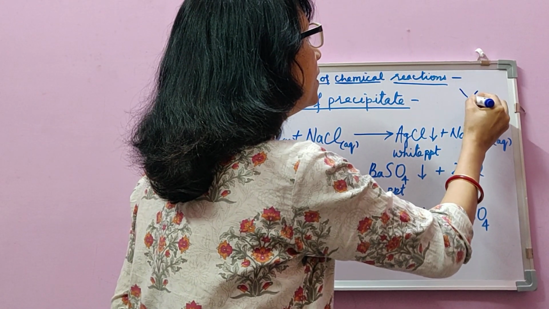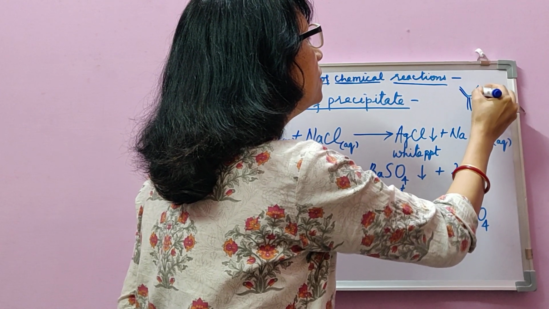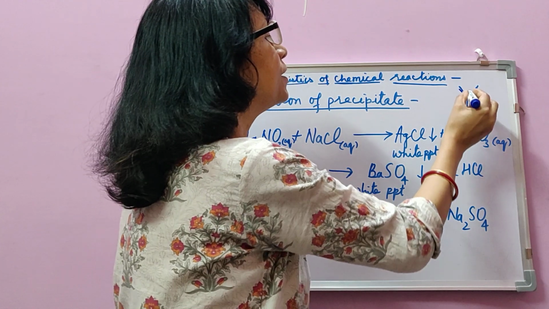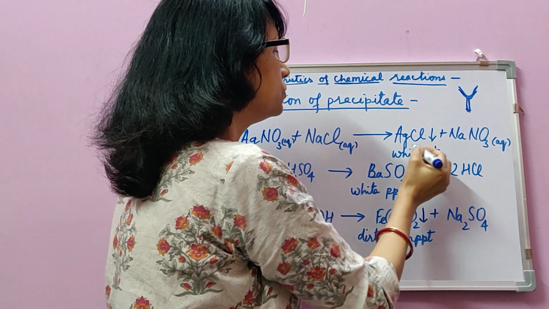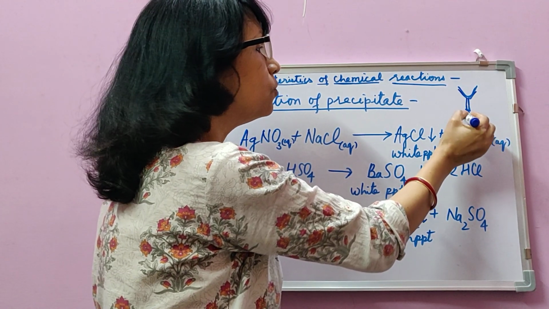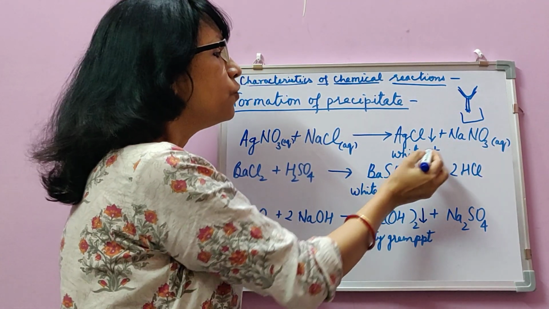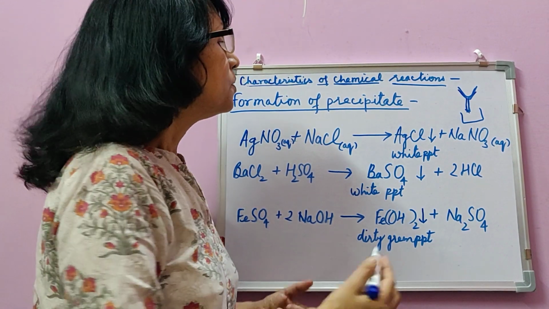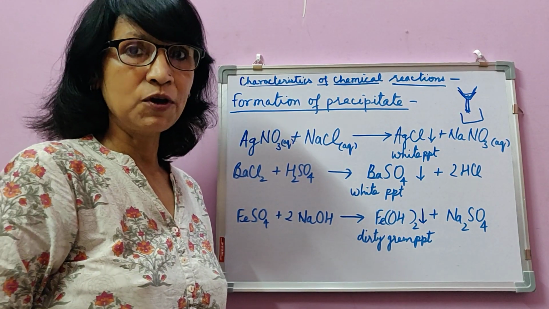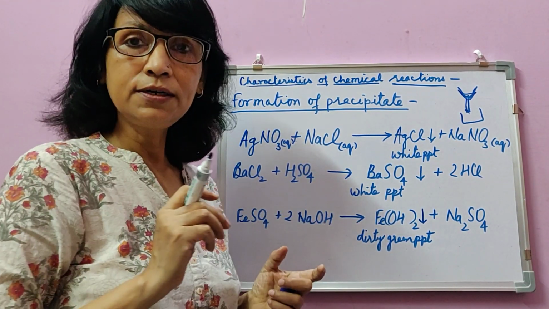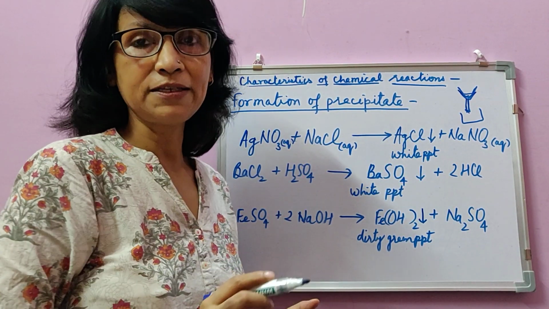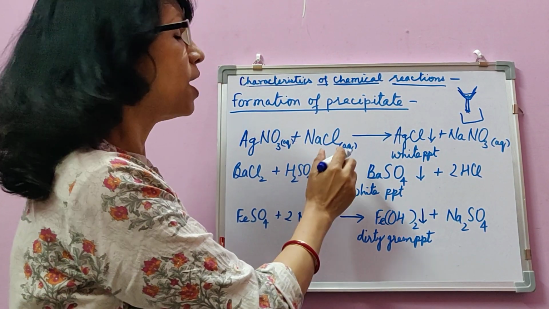If we take a funnel and put a filter paper in it and we pour the solution of these two into this, then what will happen? Sodium nitrate will go down as filtrate, water will also go down, but what will still be over there is the white solid of silver chloride, because silver chloride is not soluble and therefore it forms a white precipitate when these two are mixed.